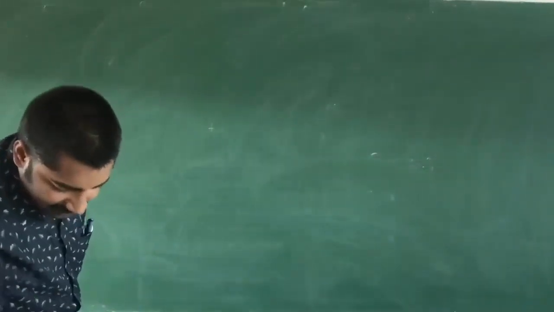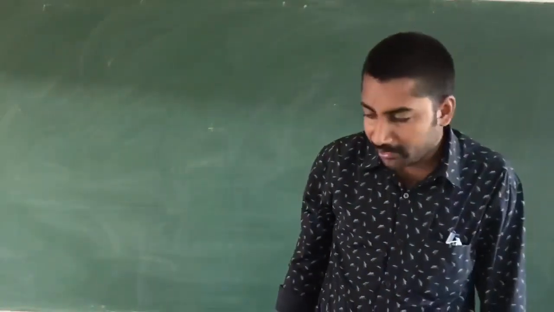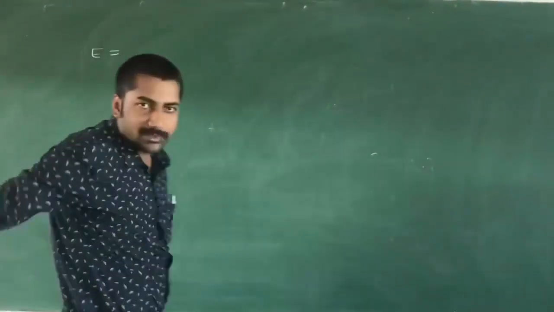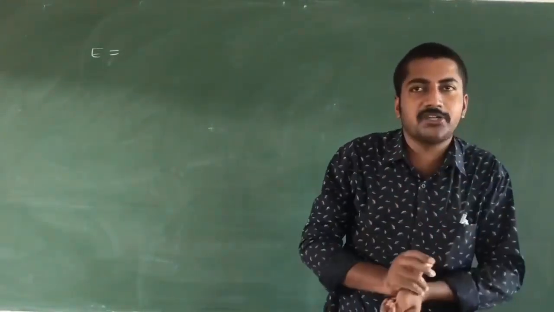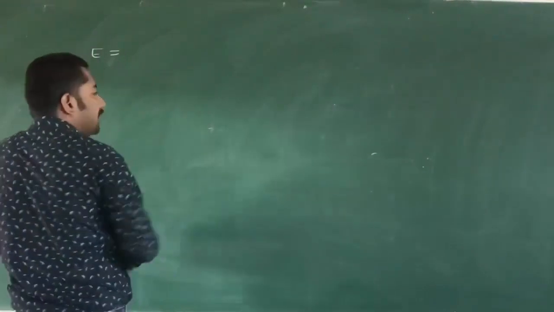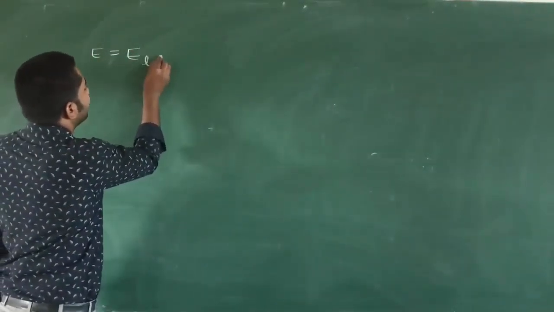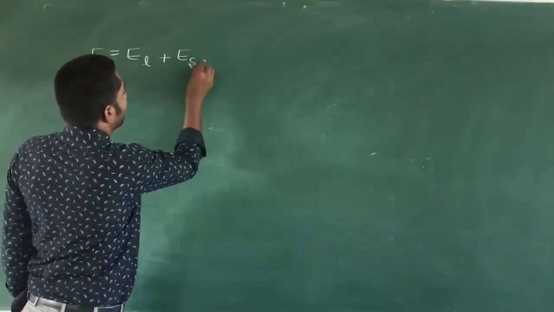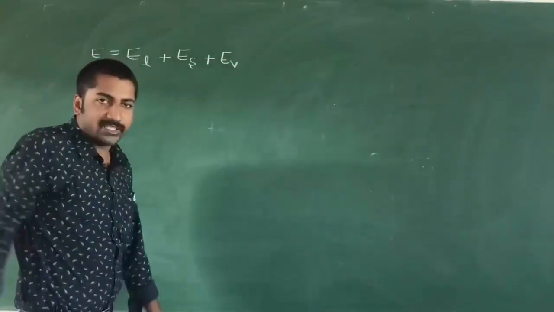The next case is the expression for the total electric field due to the continuous charge distribution. The electric field E is equal to the electric field due to the linear charge distribution plus the electric field due to the surface charge distribution plus the electric field due to the volume charge distribution.